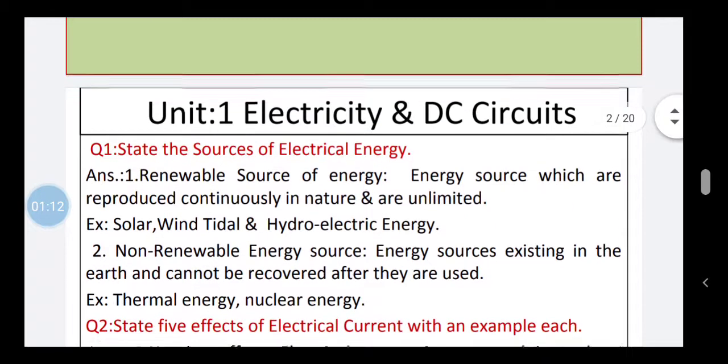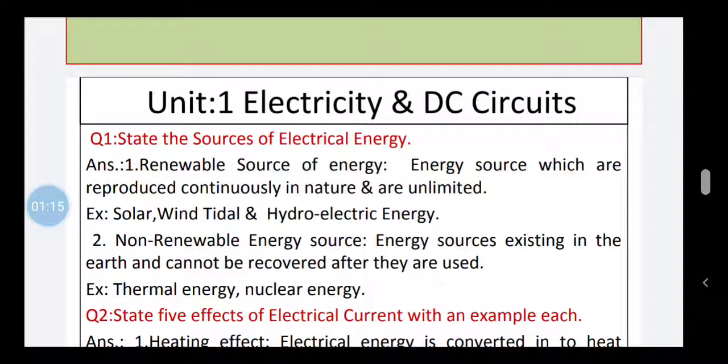In the first chapter, the question number 1 is state the sources of electrical energy. Whatever the sources we get here to produce the electrical energy, they are categorized into two types. One is renewable energy sources. Now these sources are the energy sources which are produced continuously in nature and are unlimited. Means these sources are available naturally and they are reproduced continuously. Examples of the renewable energy sources are solar energy, wind energy, tidal energy and hydroelectric energy.